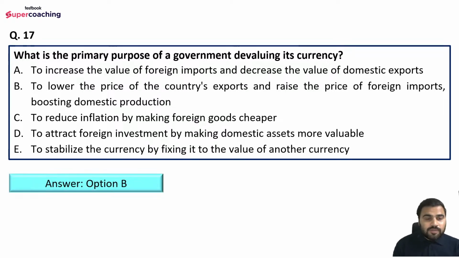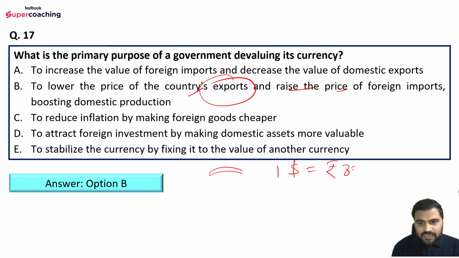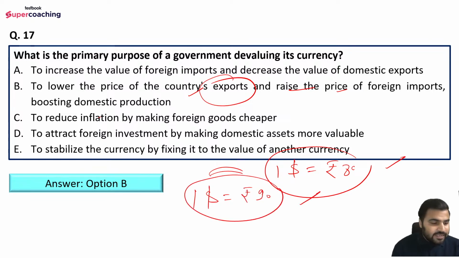Right answer is option number B, to lower the price of the country's exports and raise the price of foreign imports, boosting domestic production. So what is happening here? Look, what is happening in the devaluation? Basically, when government is devaluing its currency, which means government is decreasing the value of our currency. So earlier, $1 is equal to rupees 80, right? Earlier, $1 was rupees 80. Then what is government doing? Basically, government is decreasing the value of our currency, which means now government is making it rupees 90, which means now in order to have 1 unit of the dollar, we need to spend rupees 90. So what is happening here?